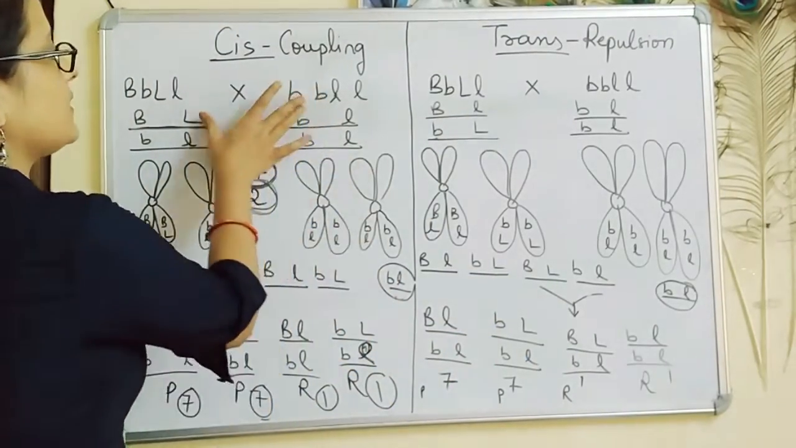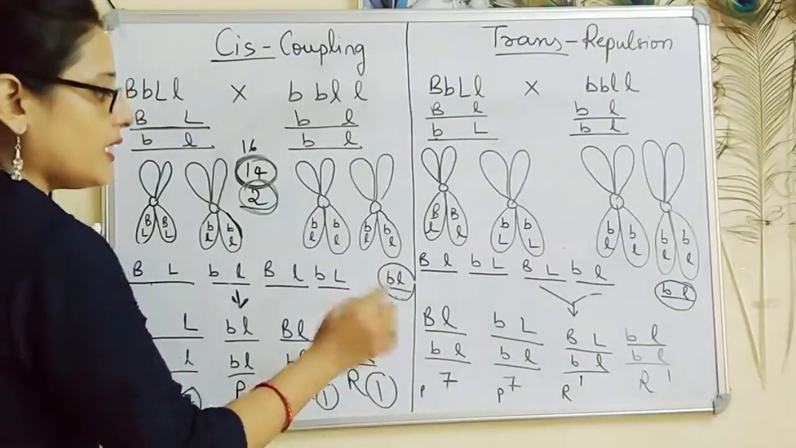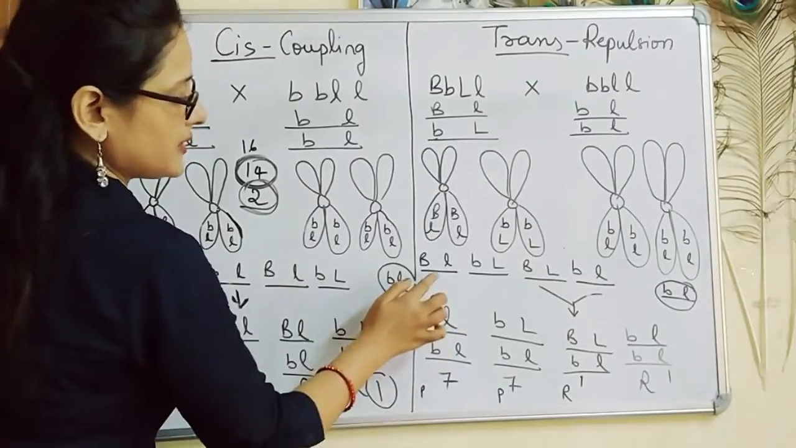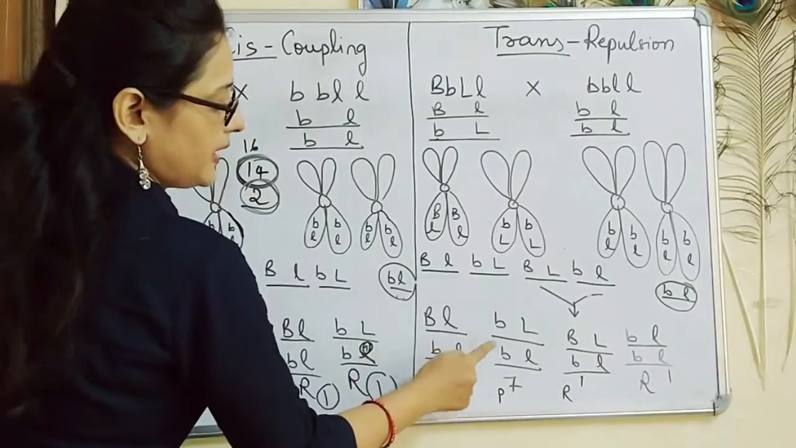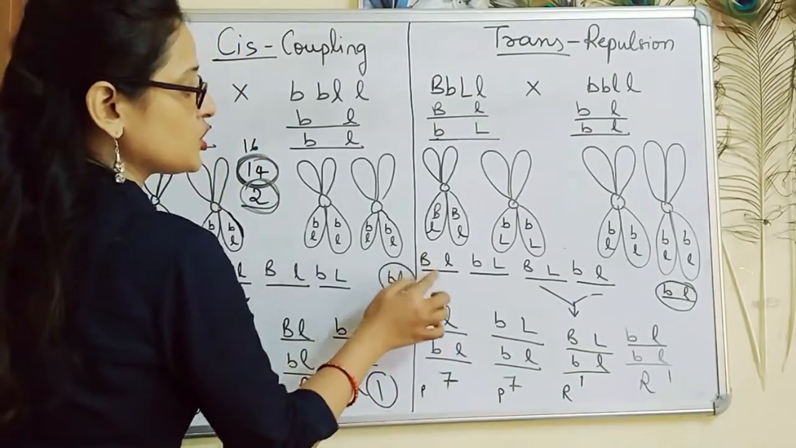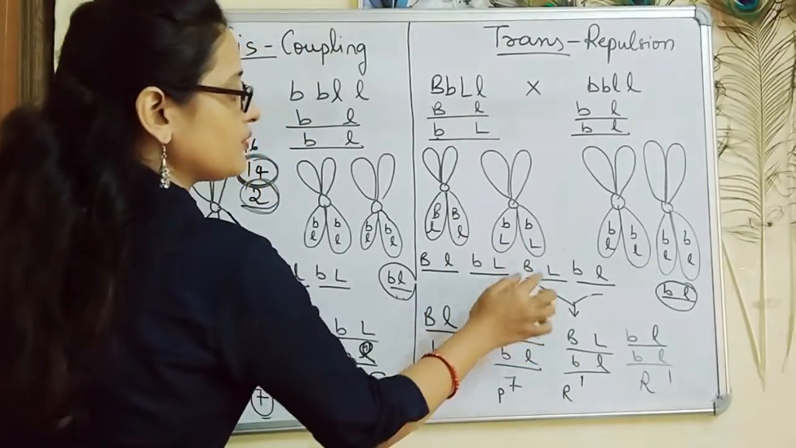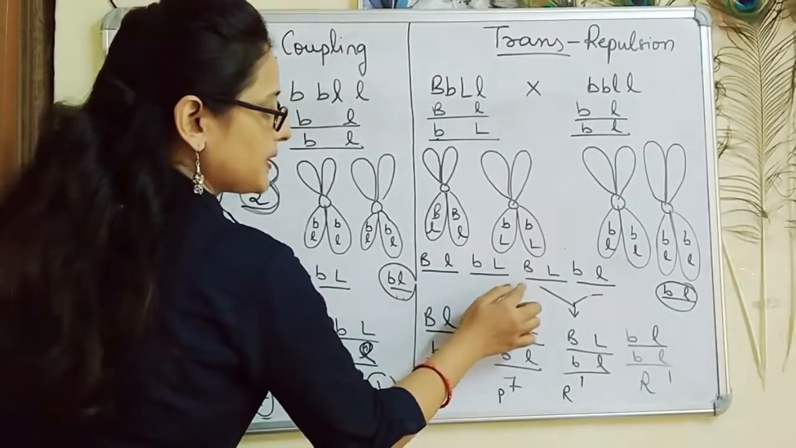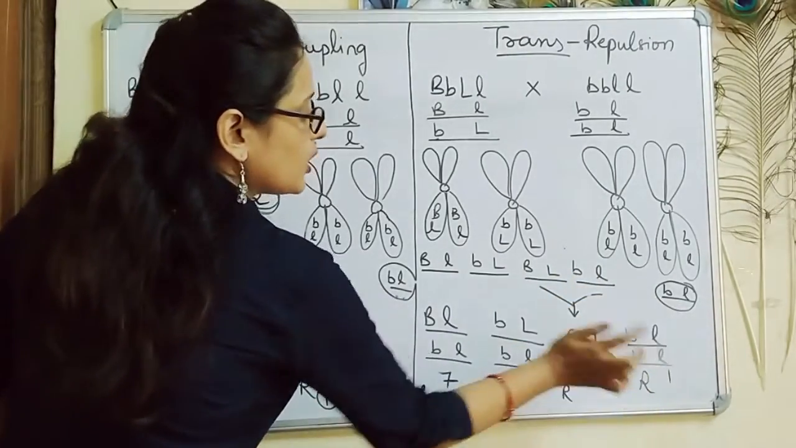In spite of the fact that the parents have the same phenotype, the offsprings produced are different. These 2 are the parental offsprings, that is capital B, small l, small b, small l, small b, capital L, and small b, small l. These are the parental offsprings produced by the fusion of parental gametes. And these 2 are the recombinant offsprings formed by the fusion of recombinant gametes, that is capital B, capital L, small b, small l, small b, small l, and small b, small l.